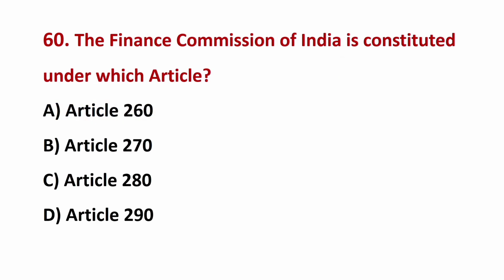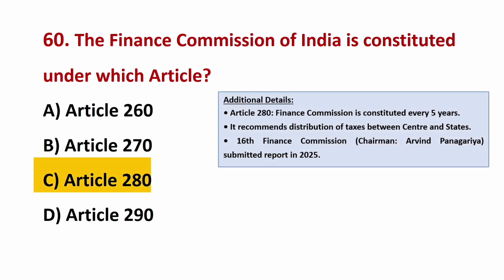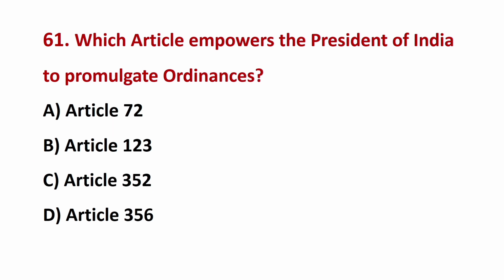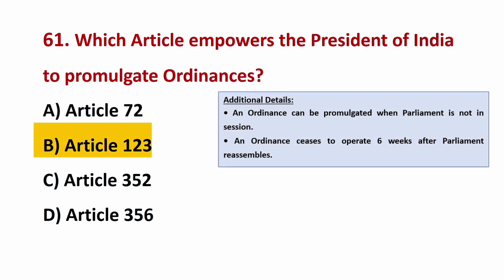The Finance Commission of India is constituted under which article? The correct answer is C, Article 280. Which article empowers the President of India to promulgate ordinances? The correct answer is B, Article 123.